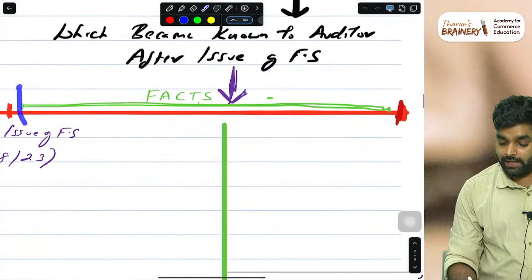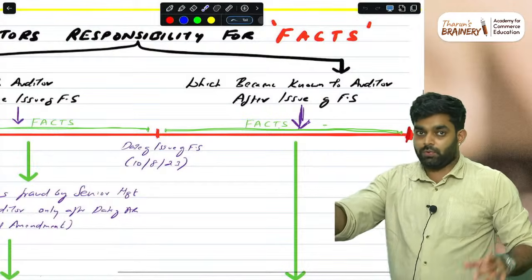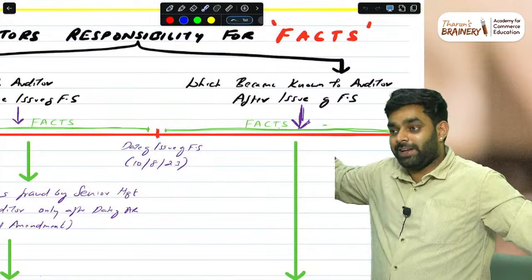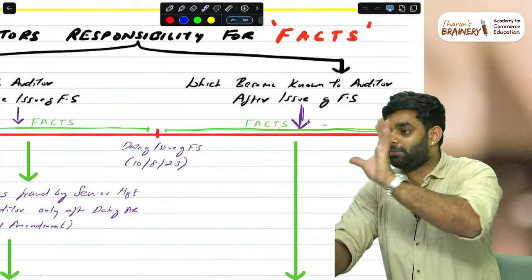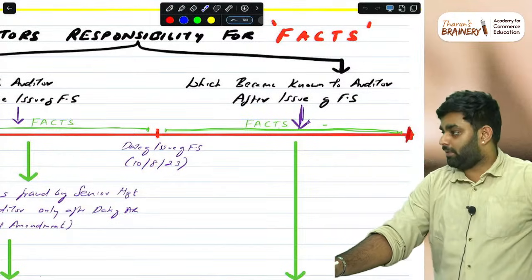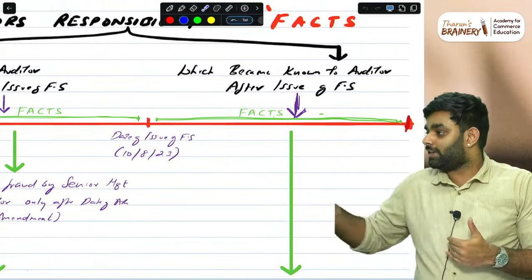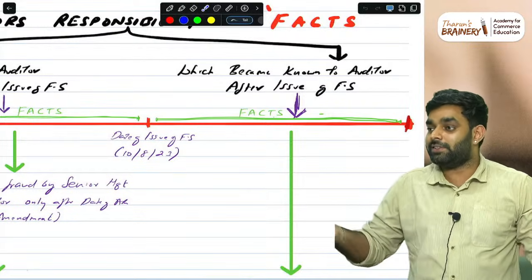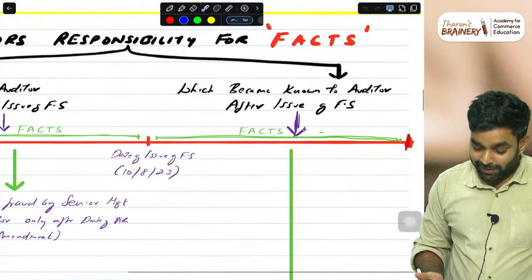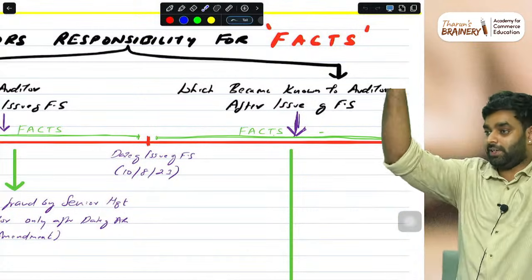Then come the facts which the auditor came to know after the issue of financial statements. You don't have to overthink this. Whatever is written in the chart, just keep it in mind. When the question comes, just identify whether it is an event, fact 1 or fact 2, and write the answer. That's the only thing to keep in mind, because the exam is just 20 days away. For 3 months we could have discussed the concepts, but now we have to finish 7 to 8 standards in 1 day, so we can finish the standards on auditing in 4 days.